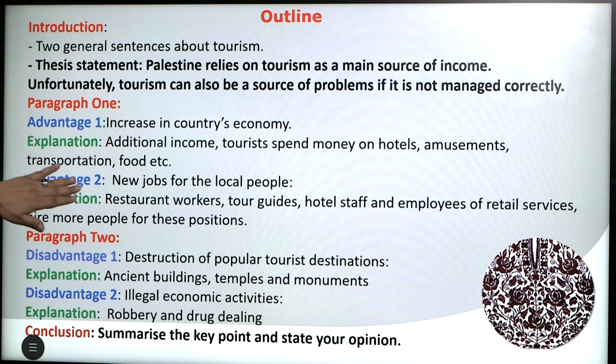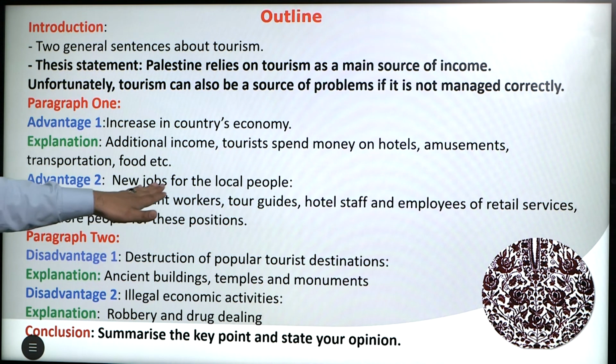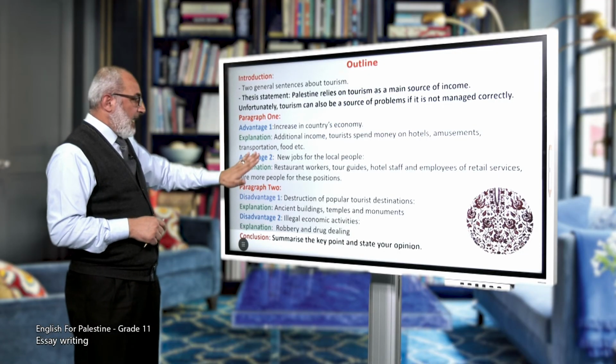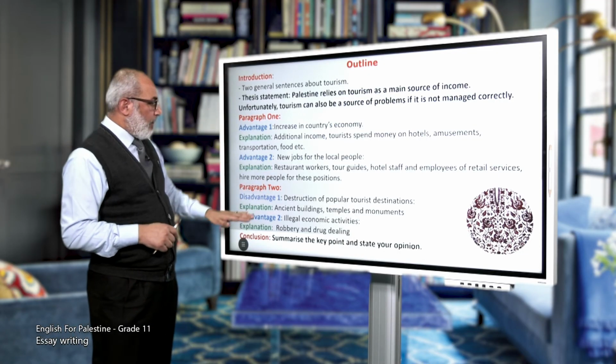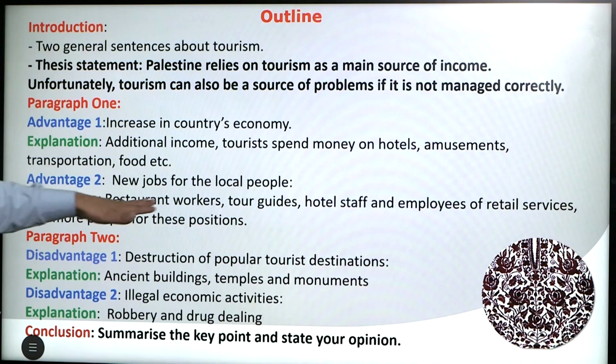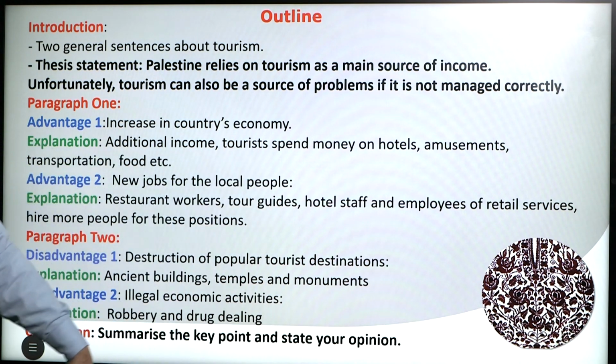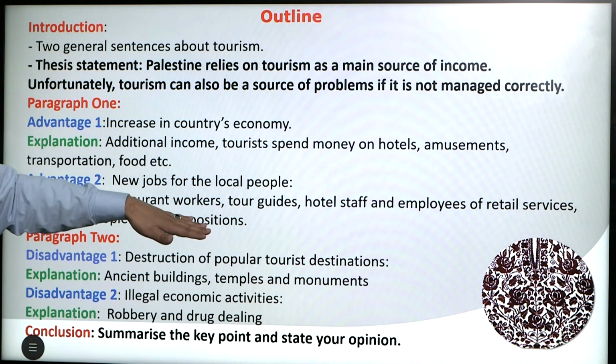Then write advantage number 2. This is advantage number 2: new jobs for local people. Again, explain this idea by adding more information, like here, restaurant workers, tour guides, hotel staff, and employees of retail services, hire more people for these positions.